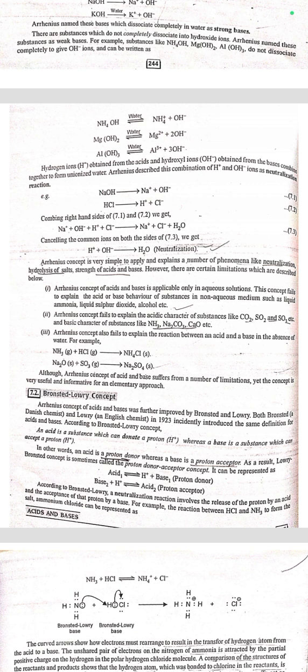Next, the Arrhenius concept also fails to explain the reaction between an acid and base in the absence of water. For example, NH3 plus HCl gives rise to NH4Cl. Although the Arrhenius concept for acid and base suffers from a number of limitations, yet the concept is very useful and informative for an elementary approach.